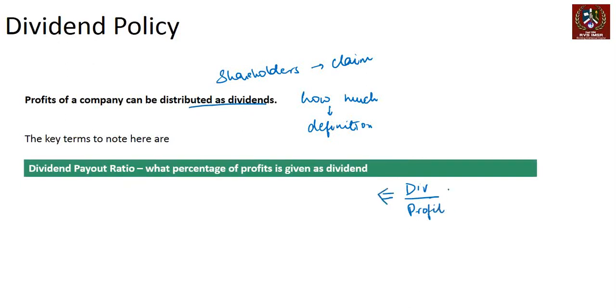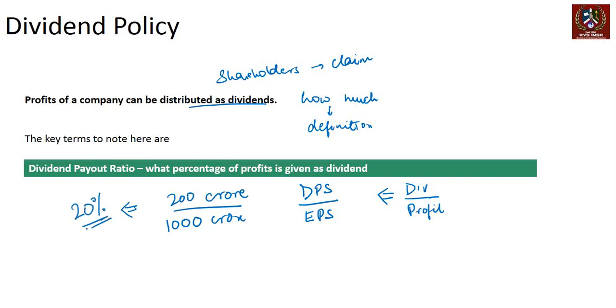Or if I divide the numerator and denominator both by number of shares, this is dividend per share divided by earnings per share. So essentially, if a company makes a profit of 1000 crore and pays out a dividend of 200 crore, this is the combined dividend to all the shareholders, then dividend payout ratio is 20%. The company pays 20% of its profit out as dividend. That's one term that is important.